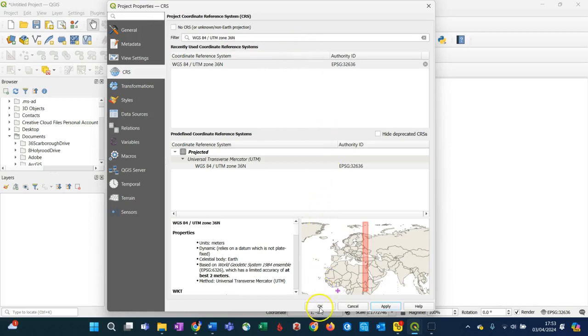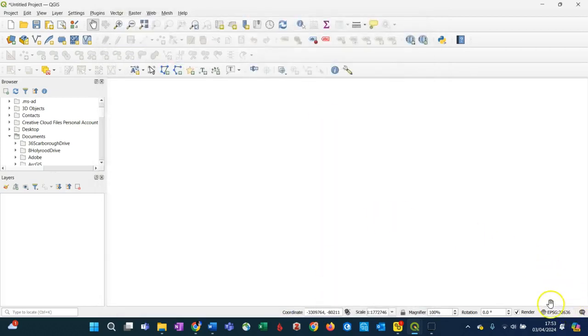If I click OK, it will change the coordinate reference system if I hadn't already changed it by clicking apply, and it will also shut the dialog box. So that's a really useful tip. Apply simply enacts the changes you have made, and OK enacts the changes and closes the dialog box. We have now successfully changed the coordinate reference system to UTM zone 36 north, and we're going to save the project.